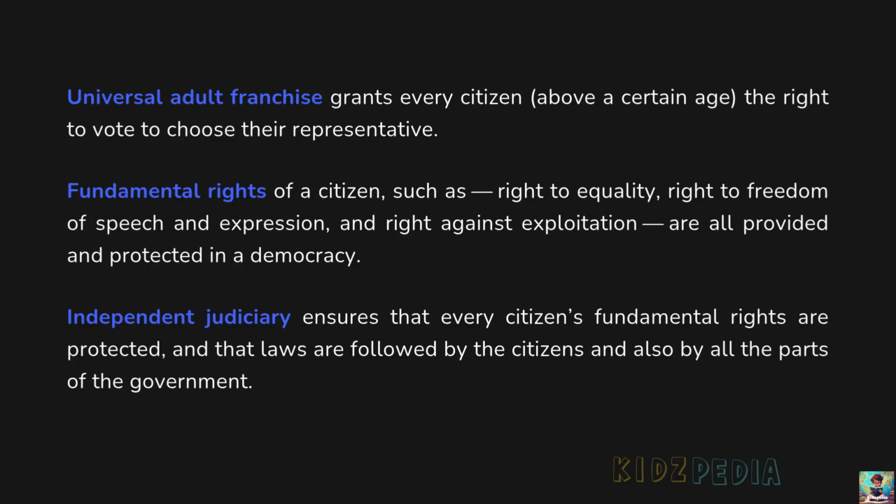Independent judiciary ensures that every citizen's fundamental rights are protected and that laws are followed by the citizens and also by all the parts of the government.